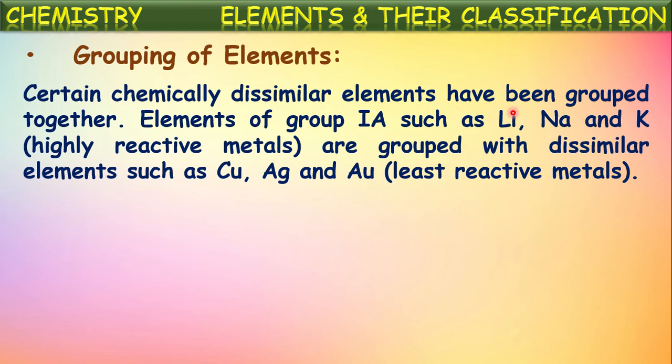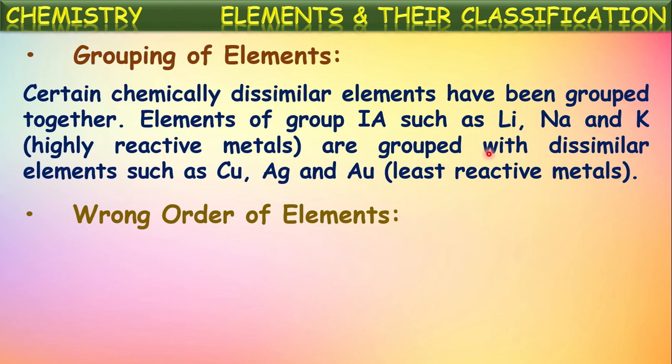Group is meant to represent the elements of similar properties. But here in one group there are elements with dissimilar properties. So this also made certain confusion. It made inconvenience in remembering and understanding the chemical properties of the elements. This also we can say as one of the drawbacks in the Mendeleev's periodic table.